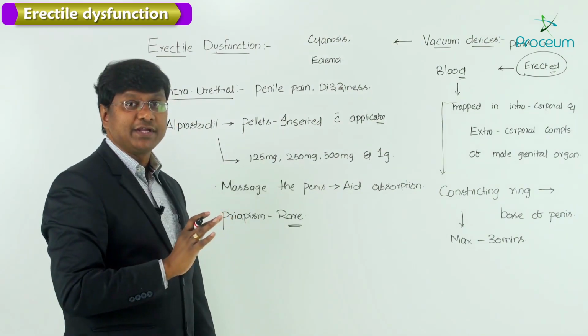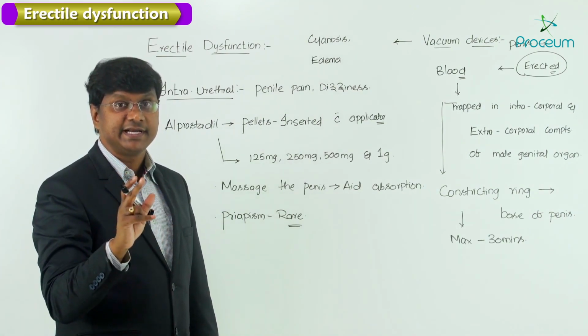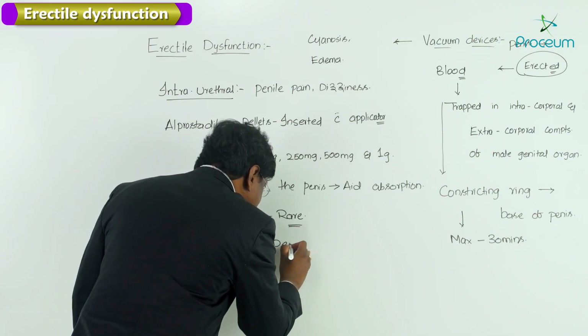After vacuum devices, the other important modality of treatment for erectile dysfunction will be penile prosthesis.